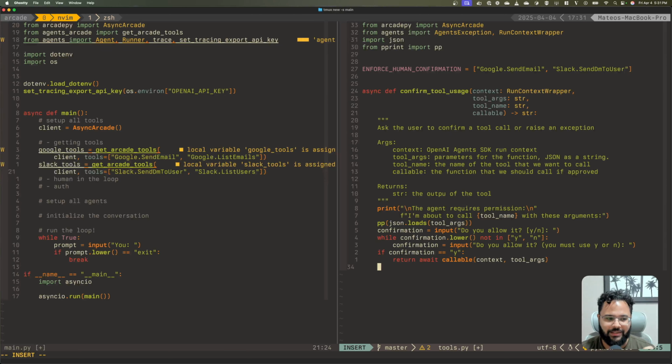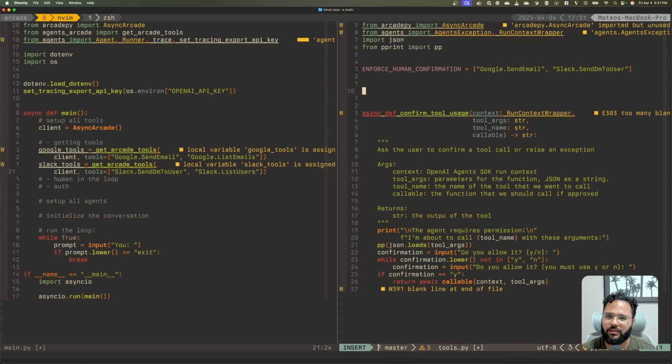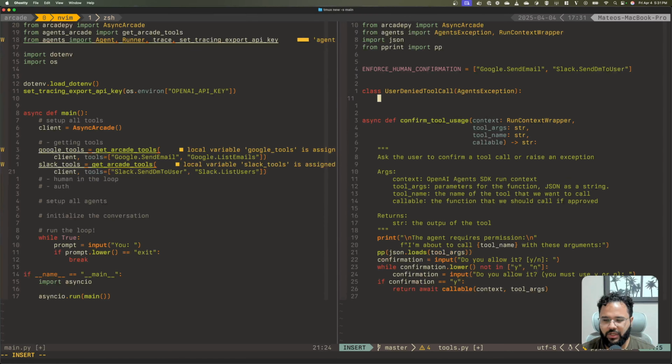So what's the exception going to look like? We are going to create a new one: class UserDeniedToolCall, and we are extending AgentsException. We do this not to interfere with the Agents SDK's actual error handling. They already have their own exceptions, but this is the base one that indicates it comes from the agent, so we can actually interrupt and handle that in the loop.